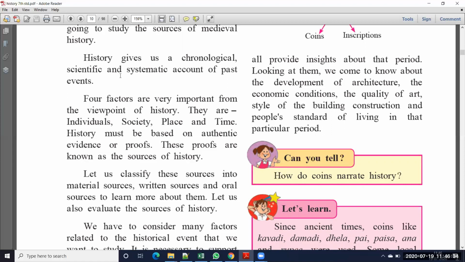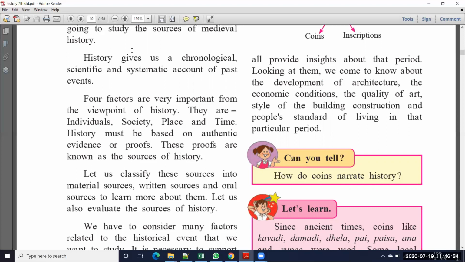Chronological order means what? Suppose there are numbers 1, 2, 3, 4, 5, 6, 7, 8, 9, 10. These are in a continuous order, and that we call chronological. History should be in chronological order only. That means we are discussing year-wise.